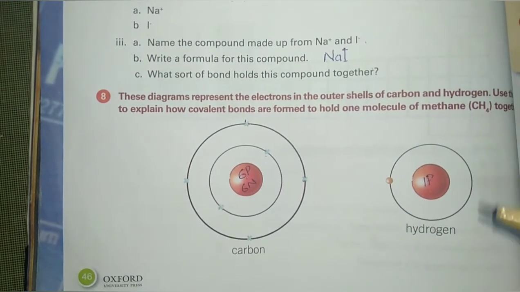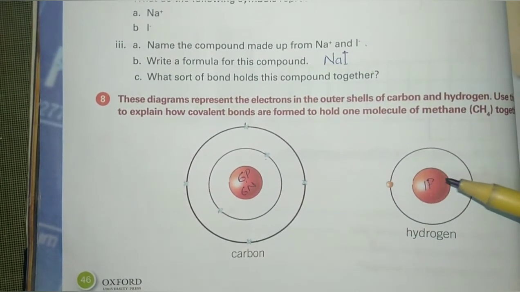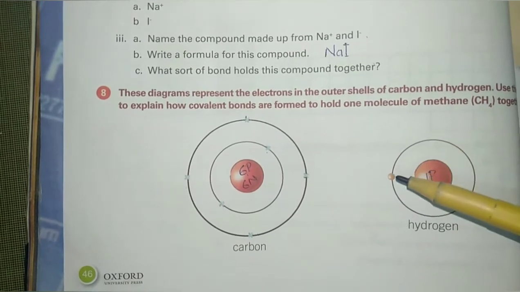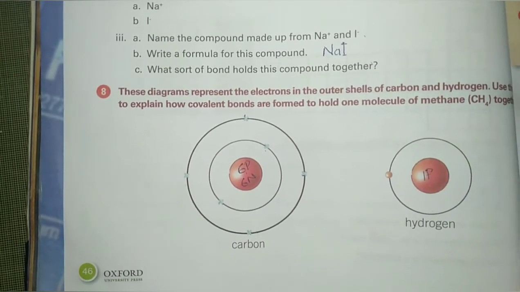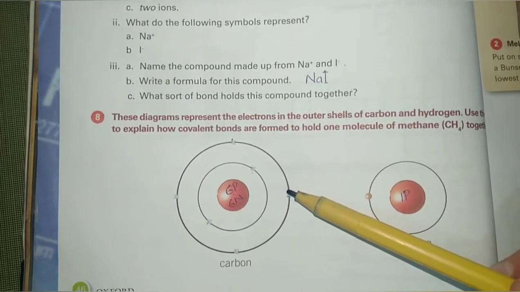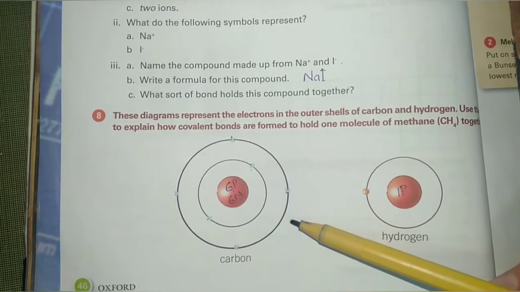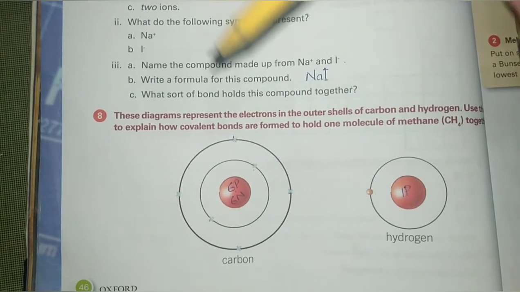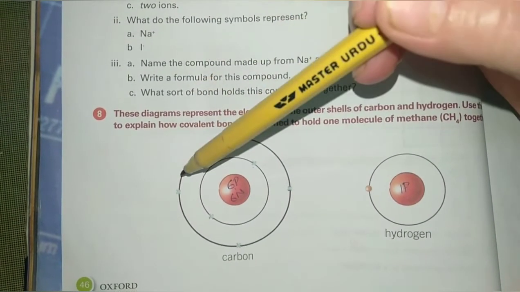This is the hydrogen atom having 1 proton in the nucleus, 1 electron is revolving around the nucleus in the first shell. 4 hydrogen atoms will share their electron with these 4 electrons in the outer shell of the carbon atom to form the molecule of methane.